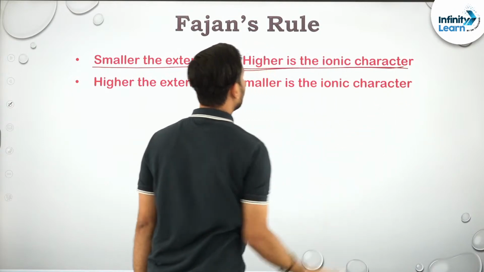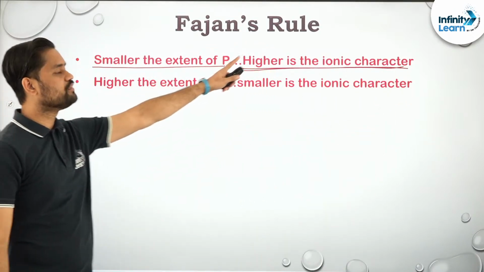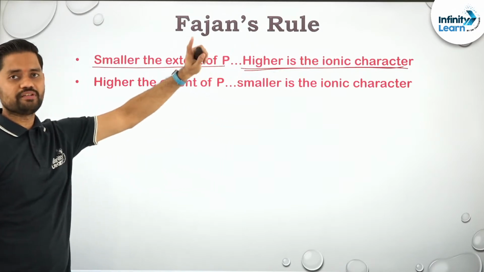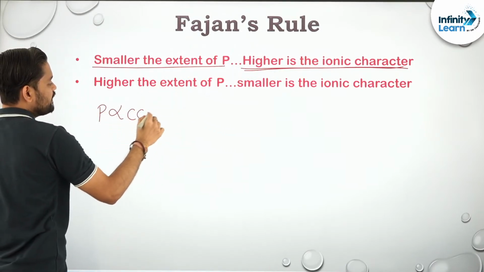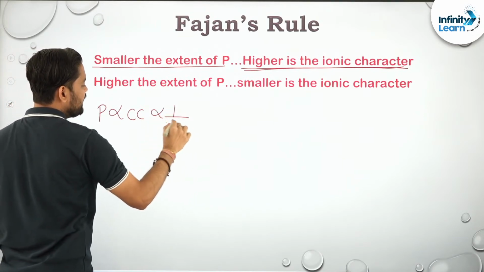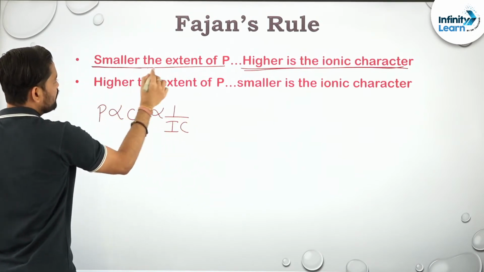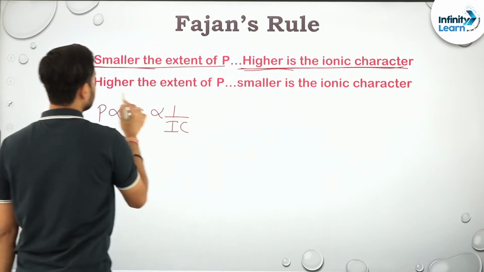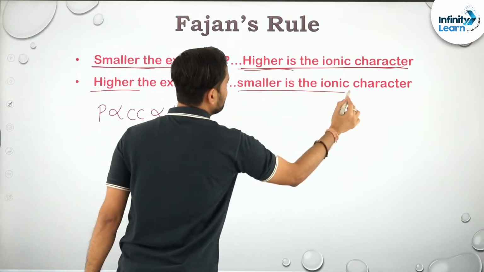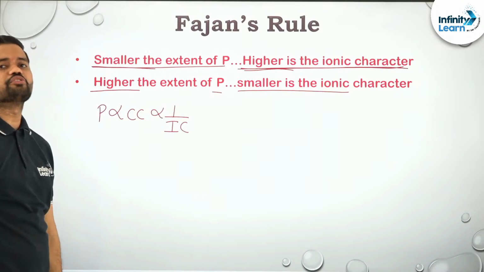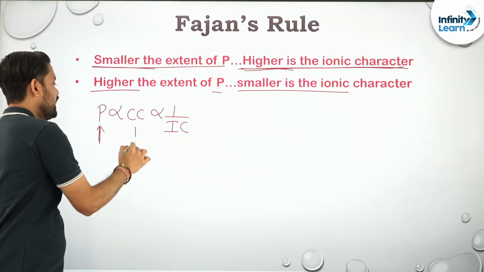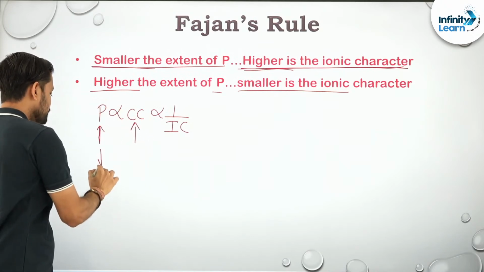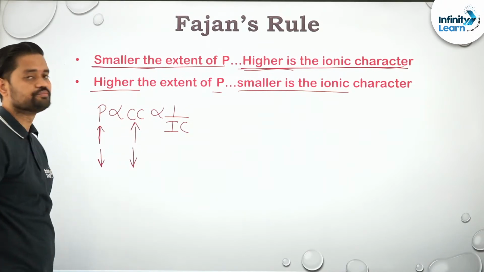याद रखना, अगर extent of polarization कम हुआ है तो ionic character ज़्यादा होगा, because polarization is directly proportional to covalent character but inversely proportional to ionic character. So smaller P, higher ionic character. Higher P, smaller ionic character. Vice versa is also true. Higher P, higher covalent character, lower P, lower covalent character, right?